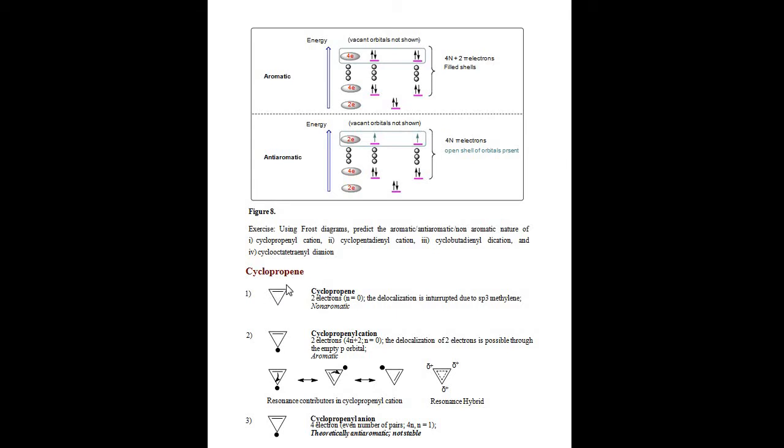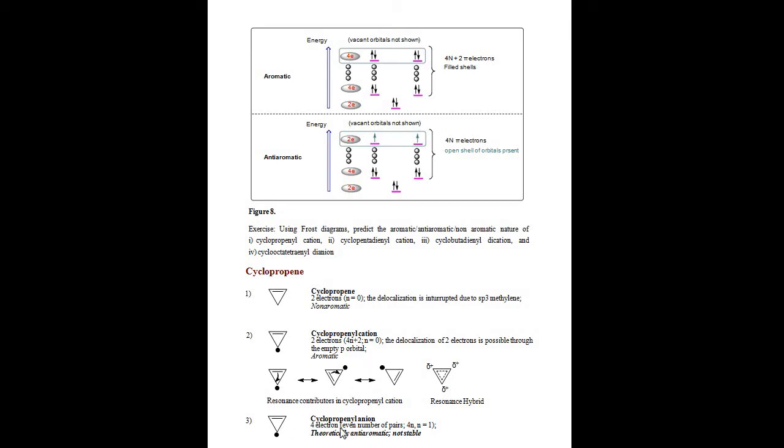Next one, cyclopropenyl cation. It has 2 electrons only, but here delocalization is possible. See this resonance structure. Delocalization is possible, so it is an aromatic compound. It obeys the 4n plus 2 pi electron rule.